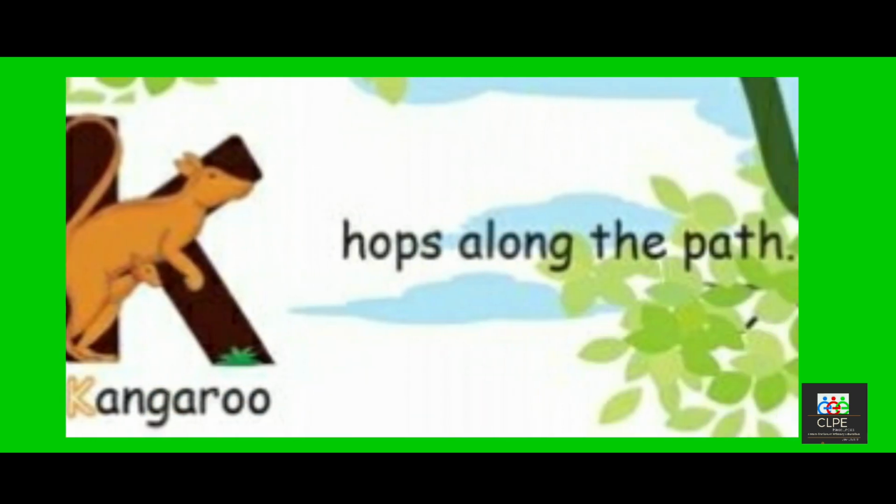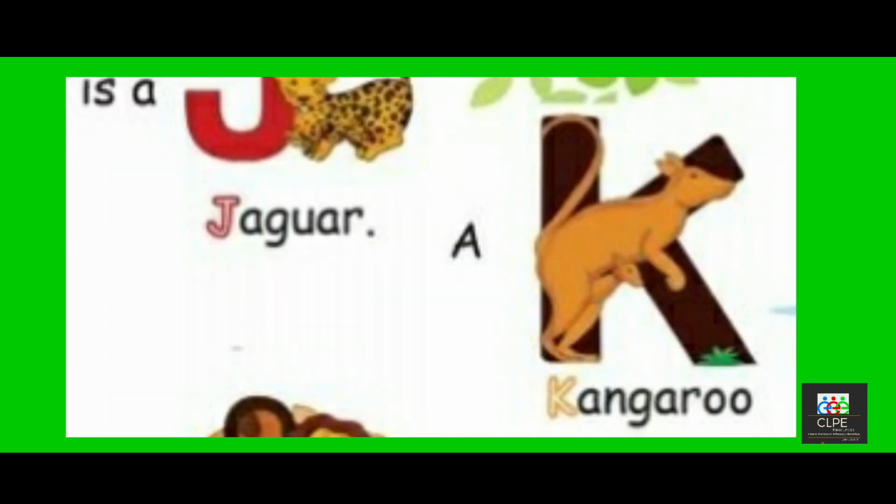A K hops along the path. K for kangaroo. The kangaroo hops along the path.